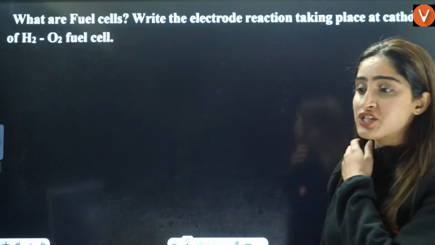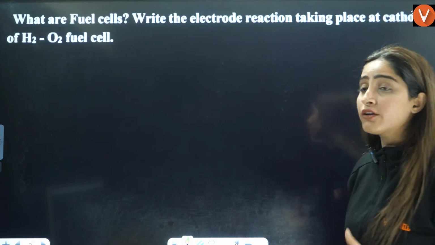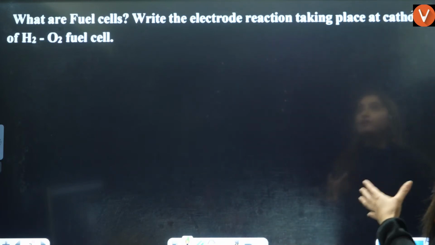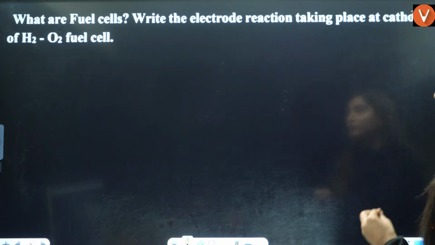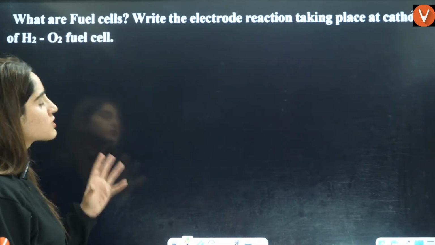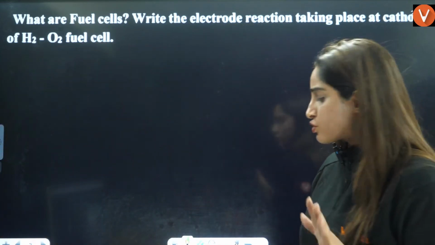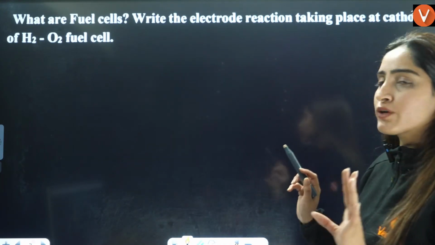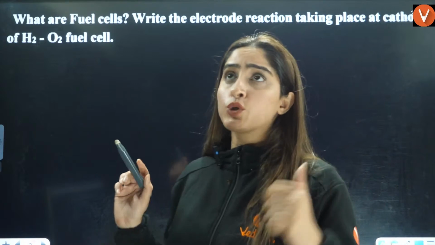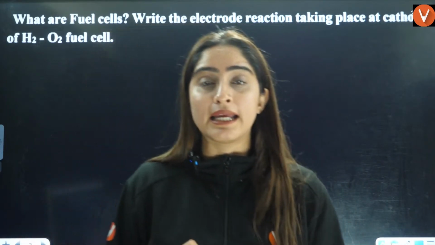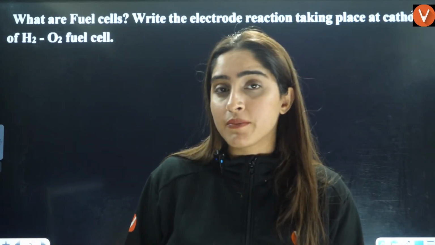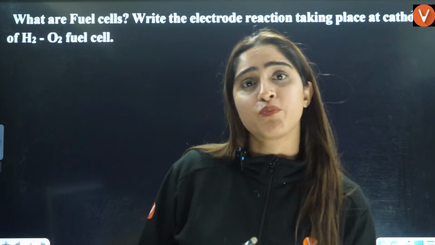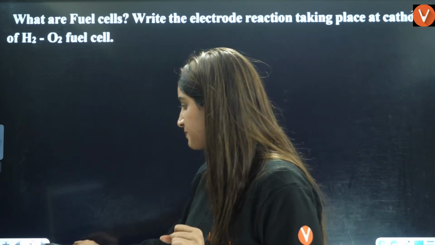So the first question on your screen is, what are fuel cells? Write the electrode reaction taking place at cathode of H2O2 fuel cell. Okay, so this is the fuel cell. They are asking what exactly. This is basically from electrochemistry, right? So simple question they are asking regarding the fuel cell. You also have to write the reaction. So you should also learn lead mercury cell, nickel cadmium cell. All these cells are very important for your PU board exams, right?